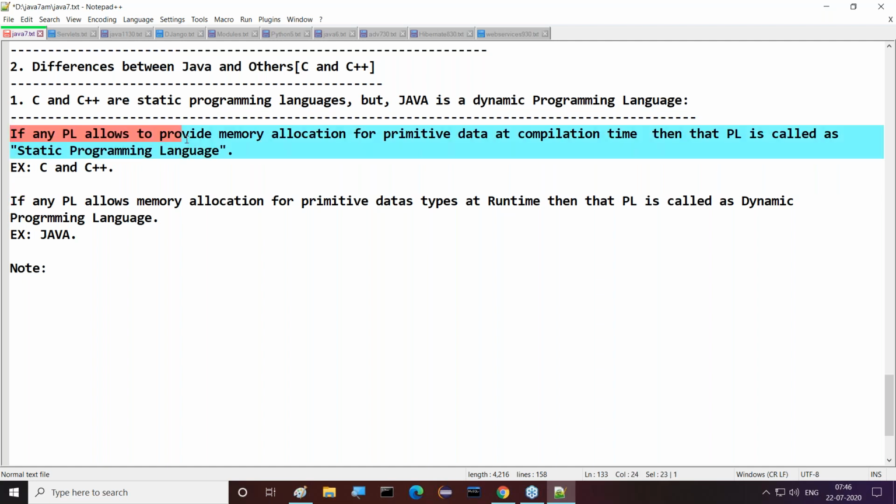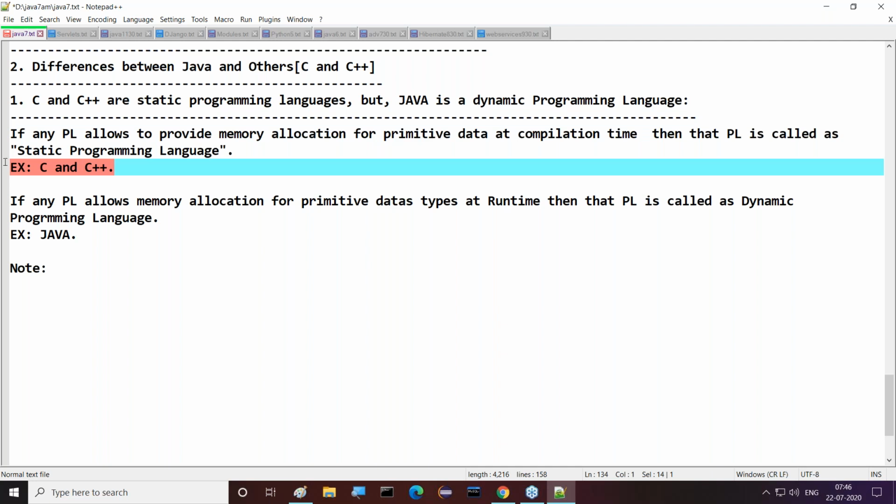If any programming language allows memory allocation for primitive data at compilation time, then you are already aware of it. Compilation time is different and execution time is different. Compilation time means translation from high level to low level. Execution time means processing time. So if memory allocation is going on in any programming language at compilation time, then that programming language is called a static programming language.